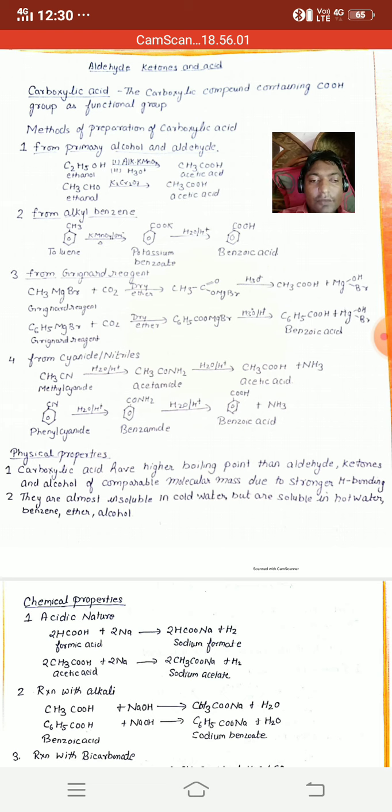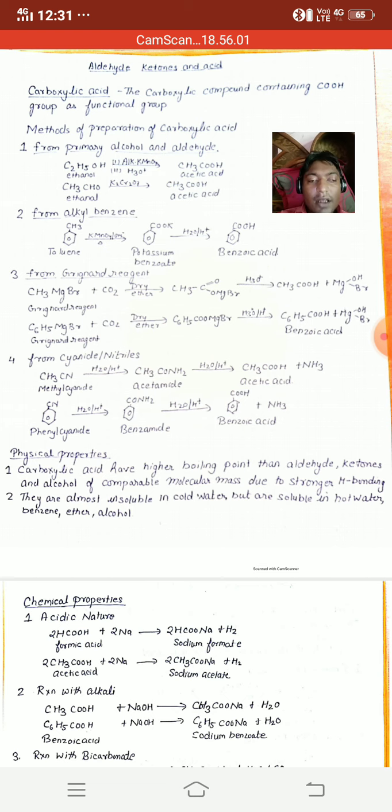Next example is whenever Grignard reagent like C6H5MgBr, that is phenyl magnesium bromide, is reacted with carbon dioxide in presence of dry ether, it forms C6H5COOMgBr, which on acidic hydrolysis forms benzoic acid, that is C6H5COOH plus magnesium hydroxybromide. Next is from cyanides or nitriles.